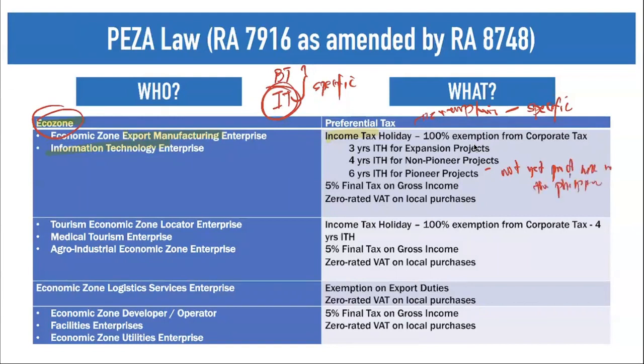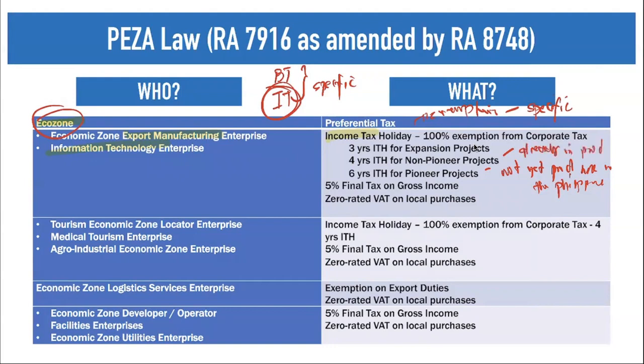How about your non-pioneer projects? When we talk about non-pioneer projects, it refers to those products which have already been in production in the Philippines. So if pioneer projects are not yet in production, non-pioneer are already in production.